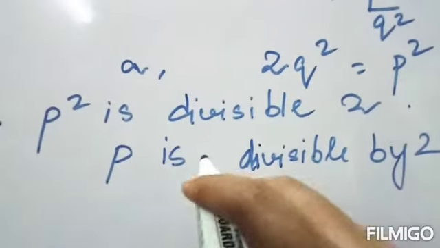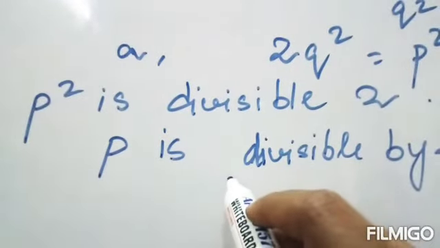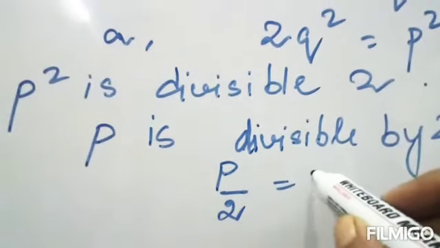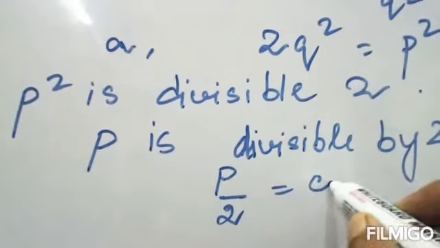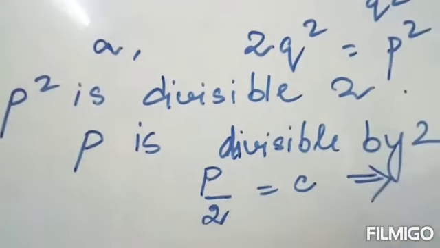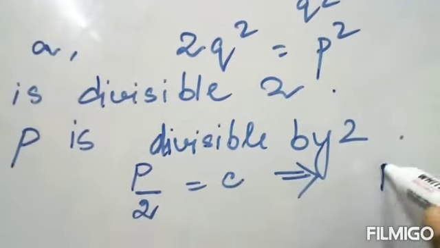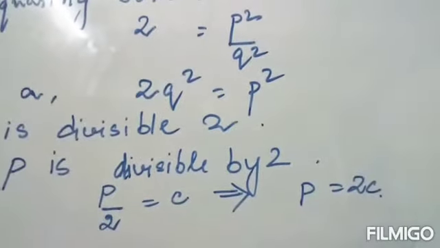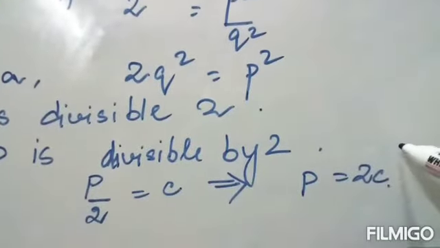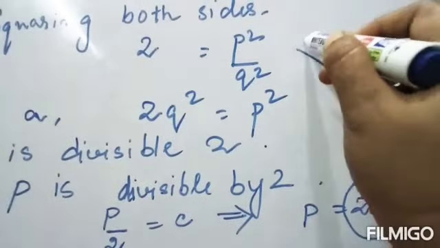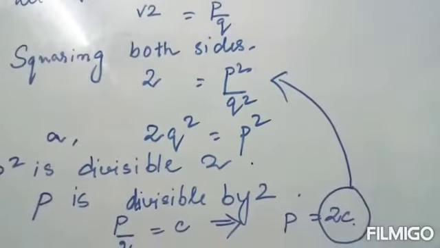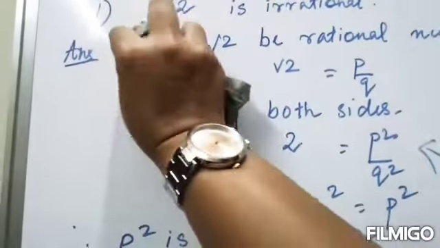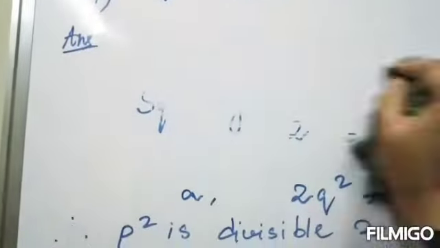Now let us take, if p by 2, let us assume that the answer will come as some integer. Okay, let that be c. Or we can say from here that p will be equal to 2c. Right? p will be equal to 2c. Now this thing I'll be substituting over here. Okay, let's see what it comes. So let's see how it comes. I'm erasing out this part.